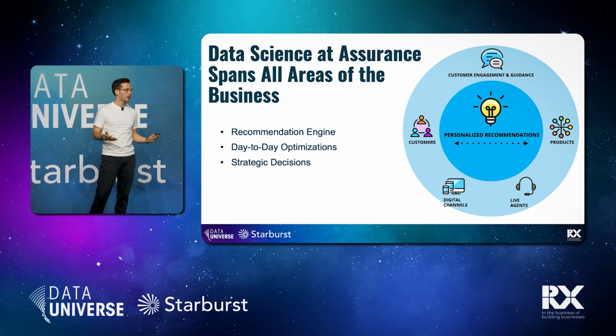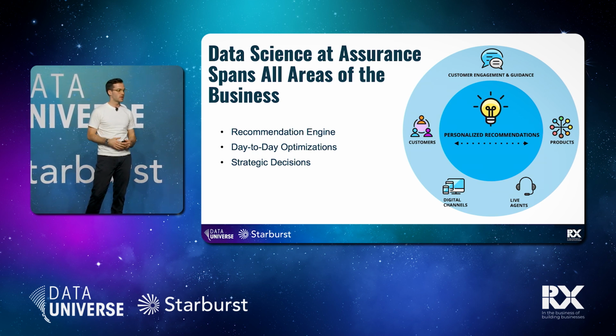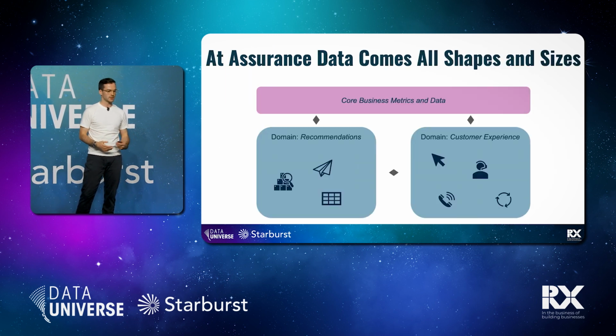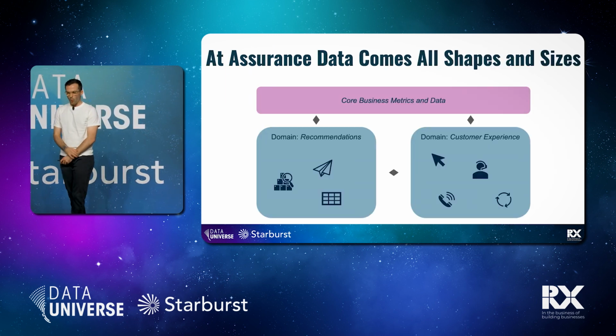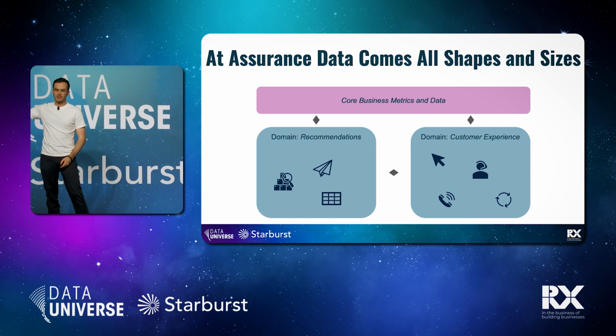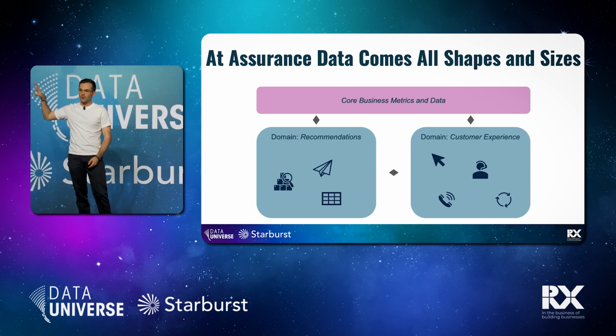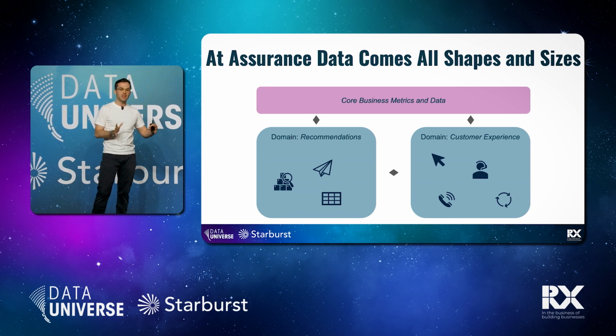And we're working a lot with the data mesh and the principles of data meshes in order for us to serve all our data and serve our analytics. What that really means is, for us, across the different domains that we work in, data comes in all shapes and sizes. So at the core, we have our core business metrics that feed our main dashboards and main reporting. And then we think about our data being in different domains.